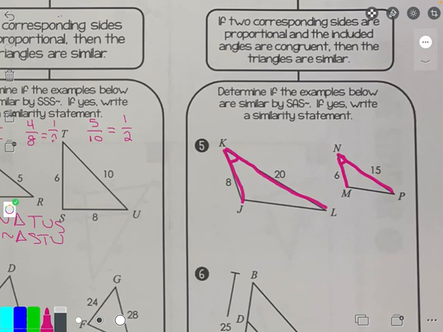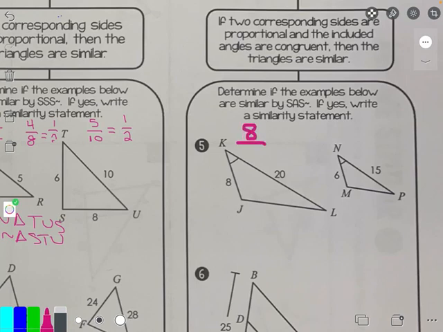If, for example, they had labeled angle J instead of angle K, my two labeled sides do not make angle J. So then I couldn't use this, okay? It has to be that angle that gets made by my labeled sides. So the only numbers I have are the sides, which I will make two fractions. Smallest side on the left is 8.